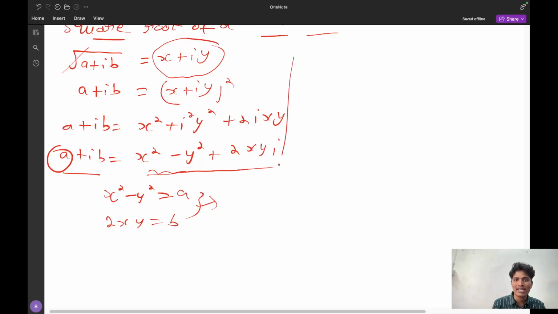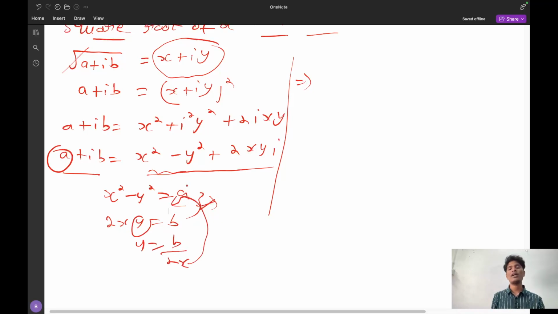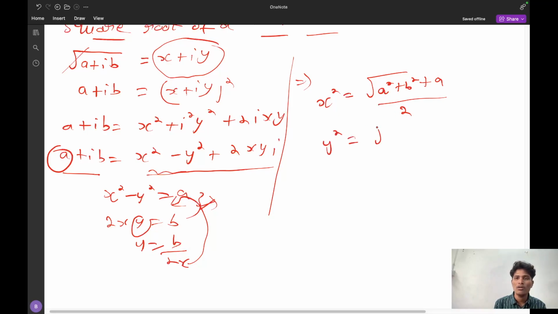The answers I will write here, because there is a time constraint, we have to do fast, that is we have to complete the entire concept. So I am keeping here only x square minus y square equal to a and 2xy equal to b. Just substitute y equal to b by 2x in this equation and solve for x. That's it, you will get the answer. So I am going to write this answer: x square is equal to root of a square plus b square plus a by 2, and y square is equal to root of a square plus b square minus a by 2. This x square and y square will give two answers.